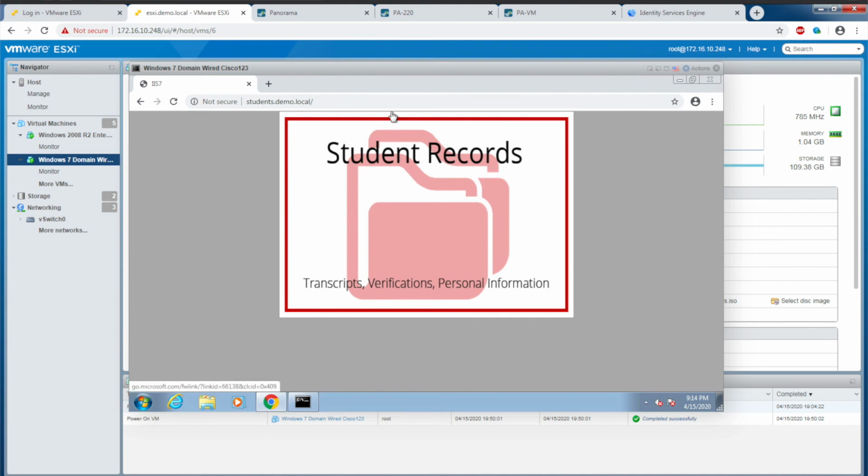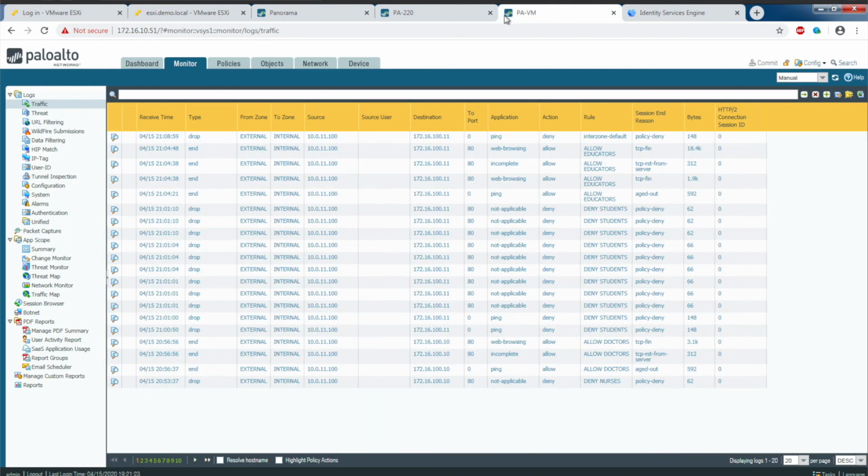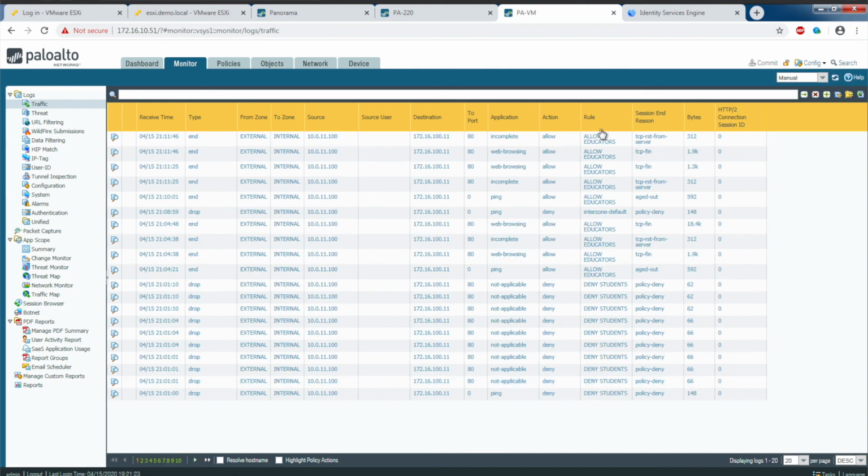Here you go. And if I do a refresh here in the monitor tab, you can see allow educators is the policy that's allowing teacher 1 to access the student records resource.